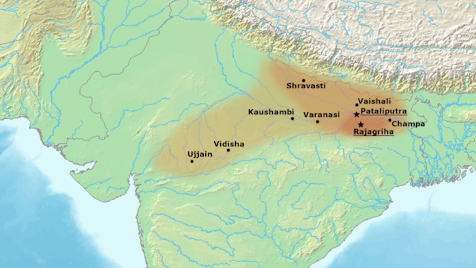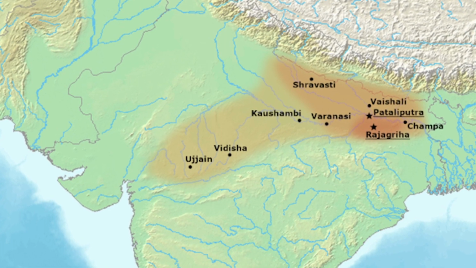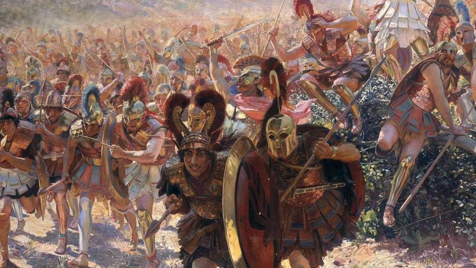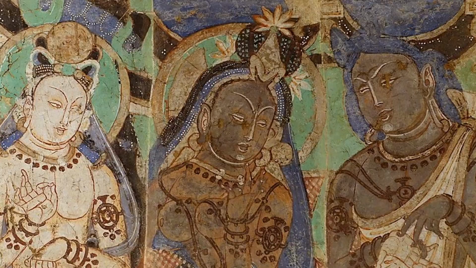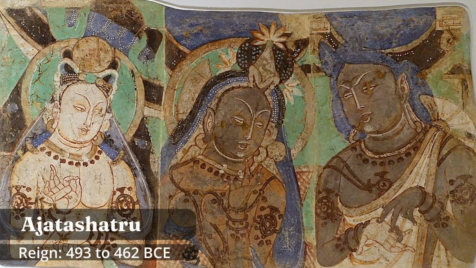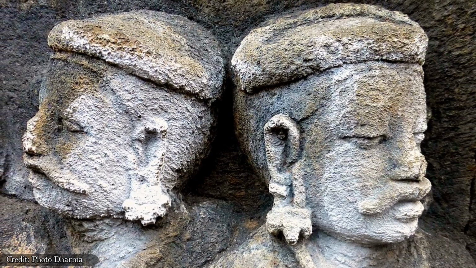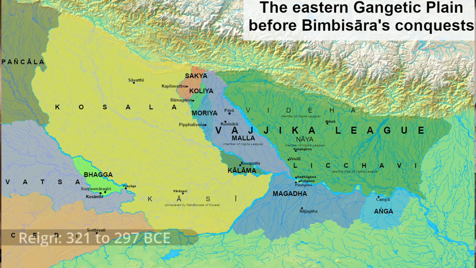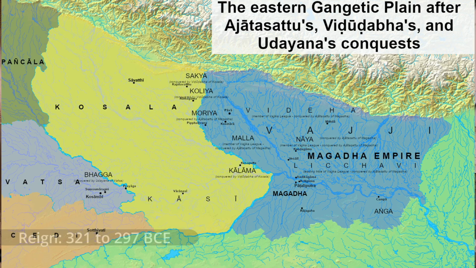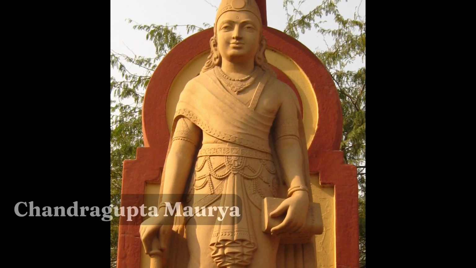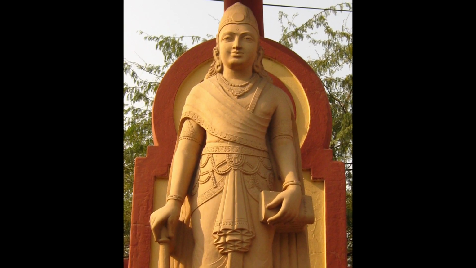By the 4th century BCE, while some Mahajanapadas like Magadha became strong, other smaller states began to decline due to external invasions, internal strife, or monarchical consolidation. Magadha, under the leadership of kings like Ajatashatru and Bimbisar, expanded its influence and eventually incorporated many of the neighboring kingdoms into its own empire, a change that eventually marked the rise of the Mauryan dynasty under Chandragupta Maurya.